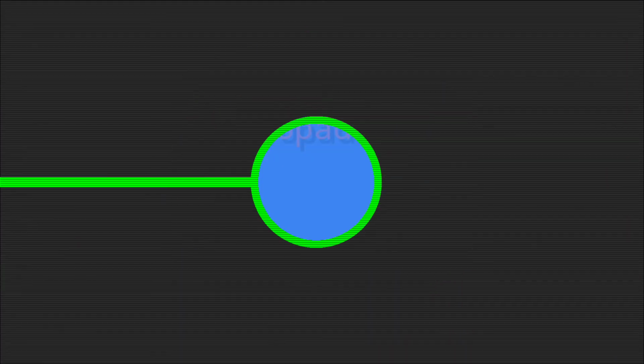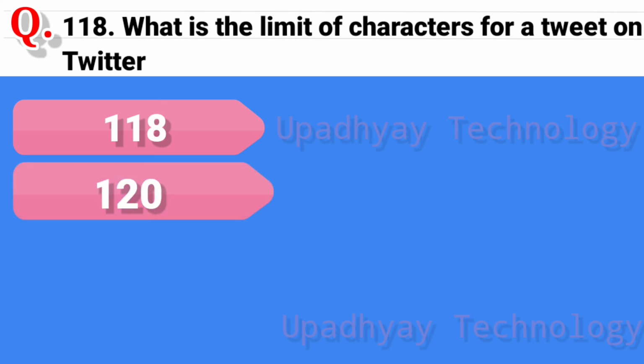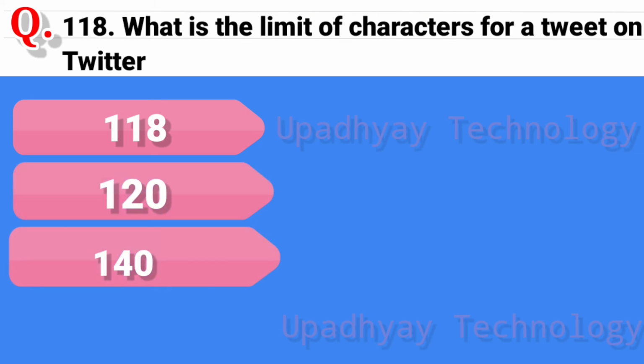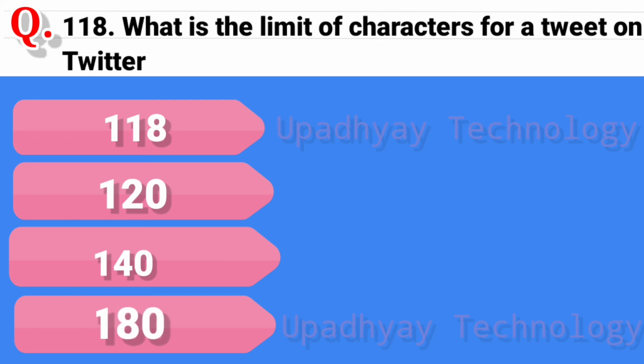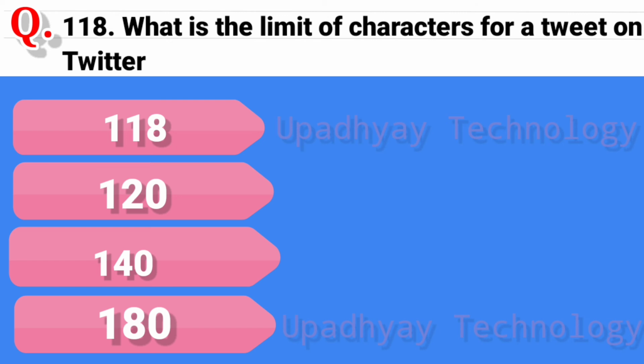Question number 118. What is the limit of characters for a tweet on Twitter? And the options are 118, second option is 120, third option is 140, and the last option is 180, and the correct answer is 140 characters.